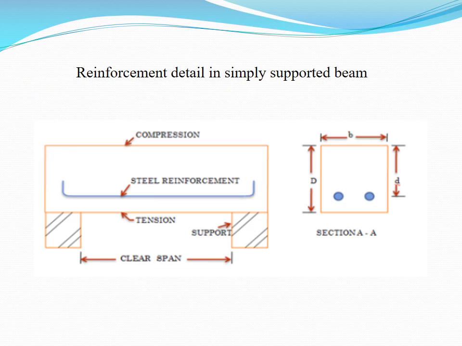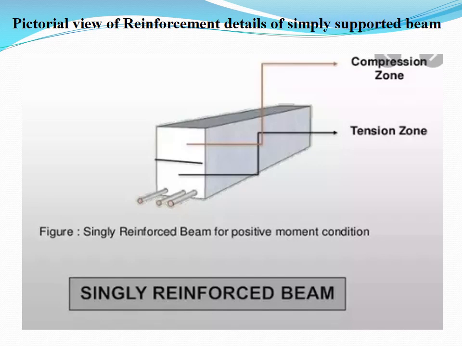So at the support, the figure shows the reinforcement detail in a simply supported beam. In a simply supported beam, we are providing the reinforcement at the bottom of the beam or slab. The beam is divided into two parts: the compression zone and the tension zone. From the neutral axis, below is called the tension zone, and above is the compression zone.